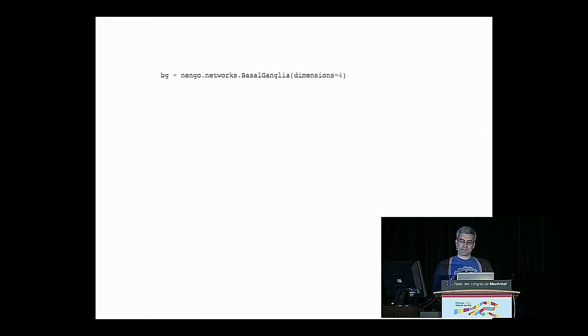It took a lot of weeks of research and tweaking to get Spaun to work. One of the components that was quite difficult is called the basal ganglia, and it essentially does action selection in Spaun. But now, with this new version of Nengo, anyone can pip install Nengo and get the same basal ganglia in their models that we have in Spaun in just one line of code.